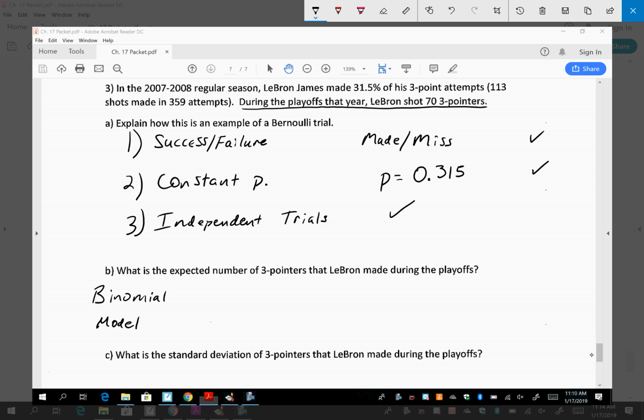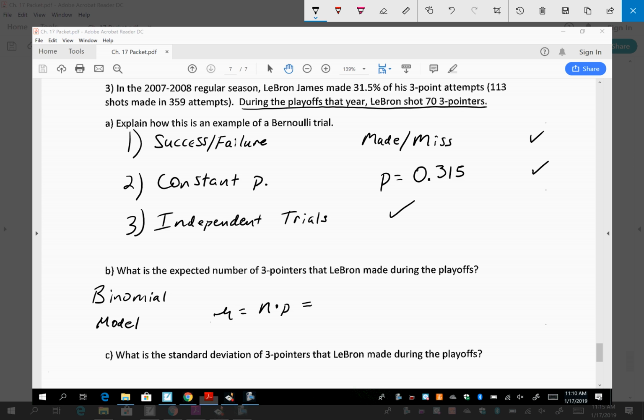So I get students that do this, and they use mu equals 1 over p. But that's what you would use if this was geometric. How many shots do we expect him to take until he makes his first one, or need to take to make one? That's expected value for geometric. But this is binomial. So the formula for mu is n times p. We even use mu even though it's like real data. I'm making a model.